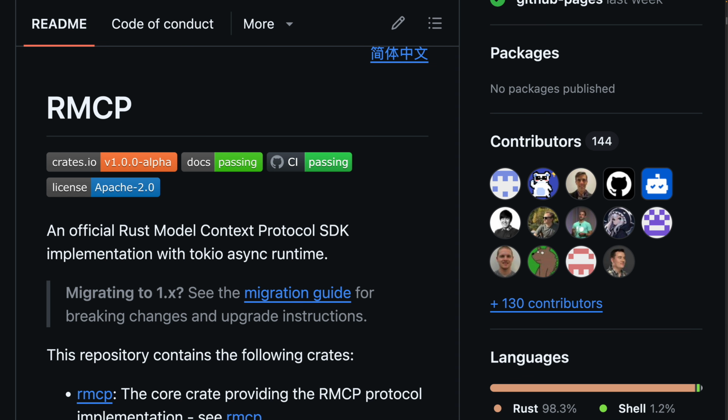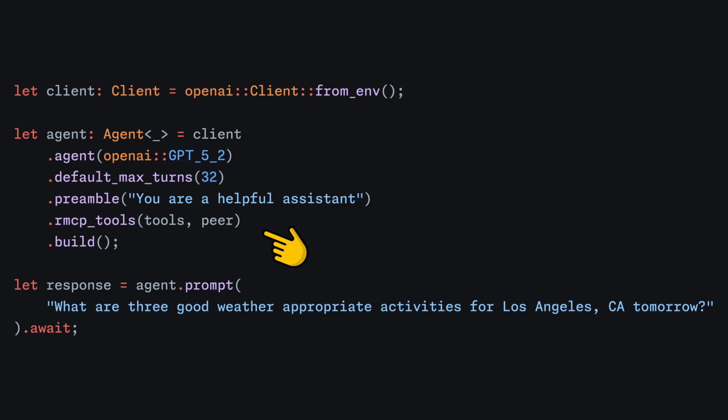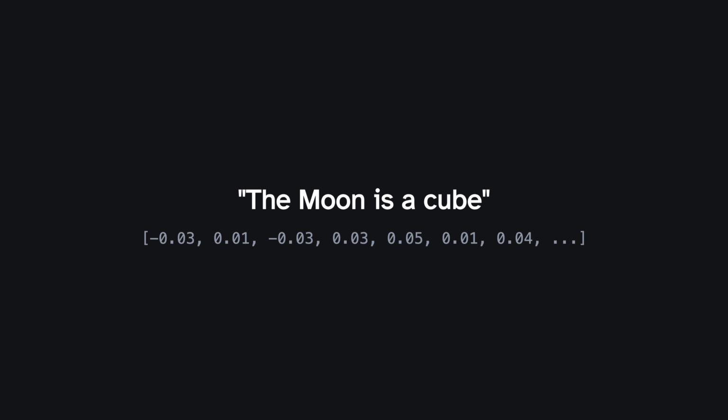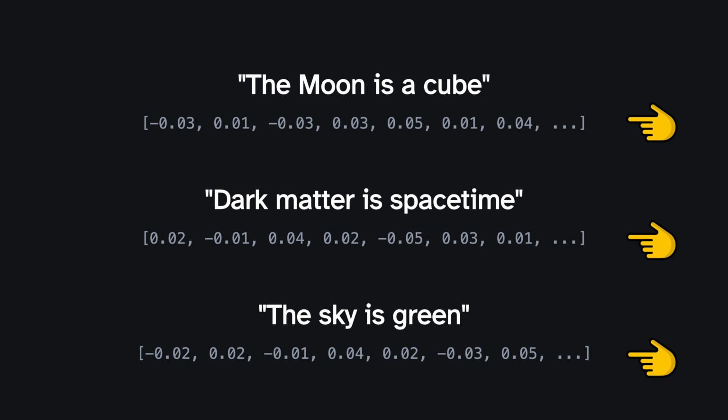The Rust RMCP crate allows you to integrate with MCP providers, and RAG integrates with RMCP to make MCP tools available to RAG agents. Just call the RMCP tools method when building the agent. Yeah, tools are cool, but buckle up, because we're about to kick things up another notch. There's something called an embedding that is pretty magical. It is a numeric representation of the meaning of a piece of text.